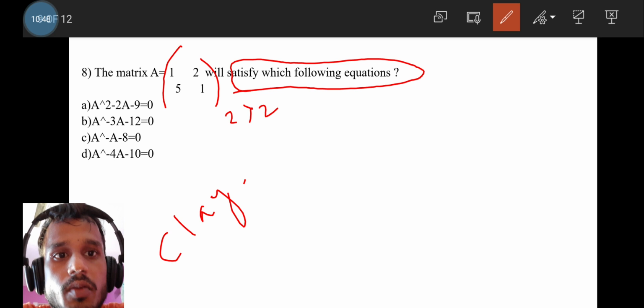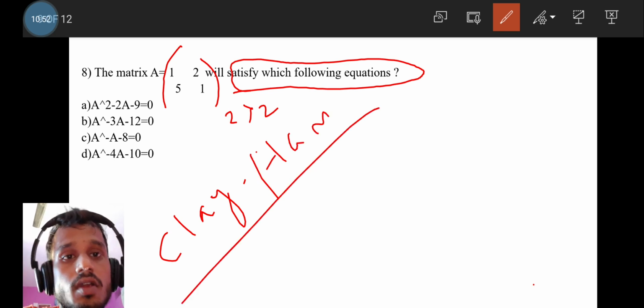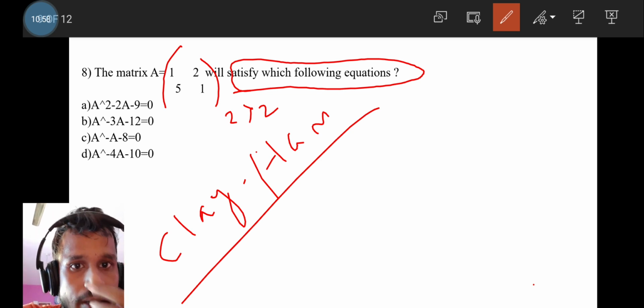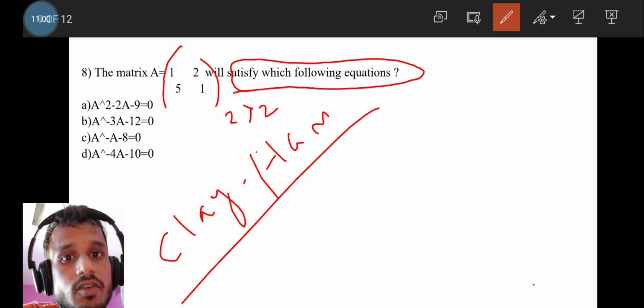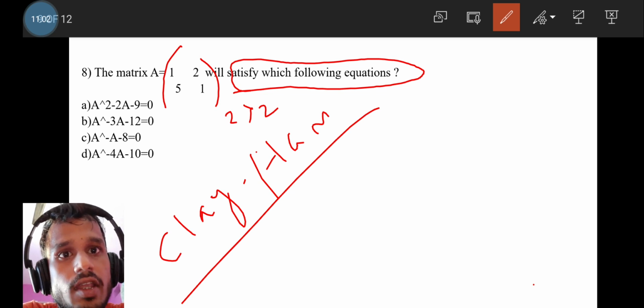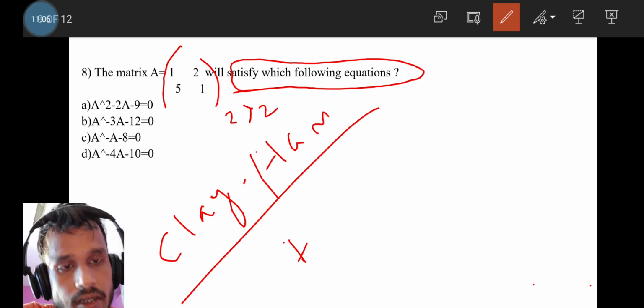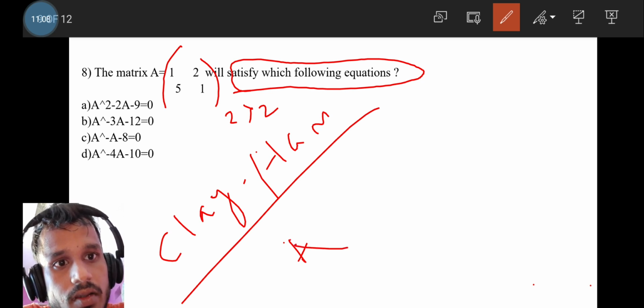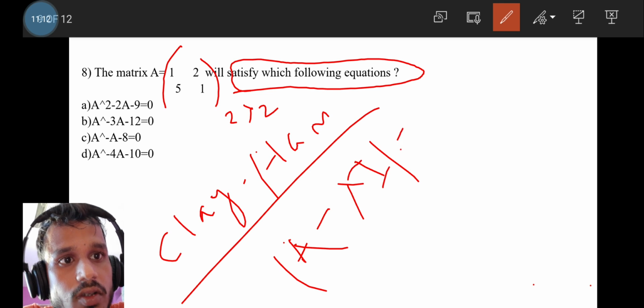This is the question from the Cayley-Hamilton principle. As you know from the Cayley-Hamilton theorem, every matrix should obey its characteristic equation. So what will be the characteristic equation for the matrix A? That is determinant of A minus lambda I equal to 0.